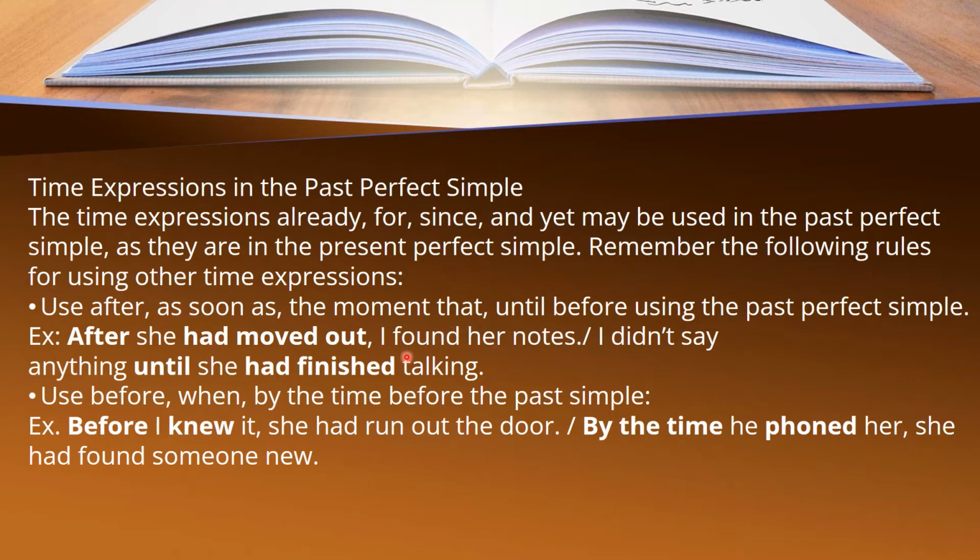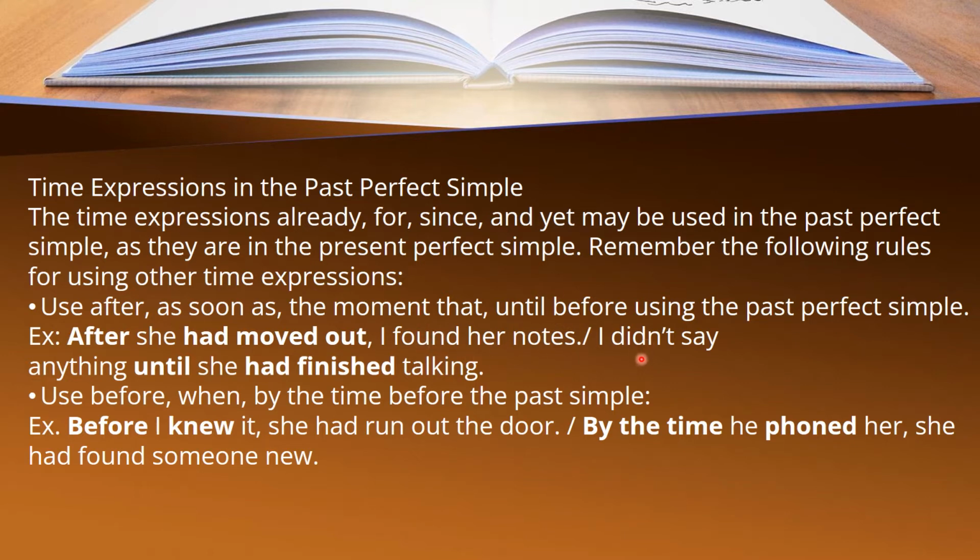So remember and keep in mind, when we are constructing the sentence of past perfect tense, it has two clauses, and in one clause we use the past perfect tense, the third form of verb, along with auxiliary verb had. But in the second clause we always use simple past tense.